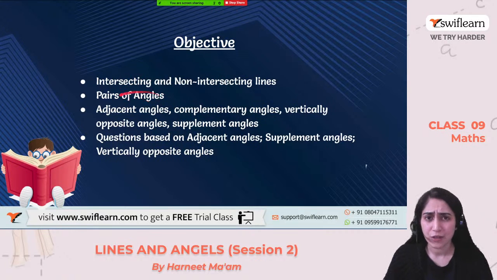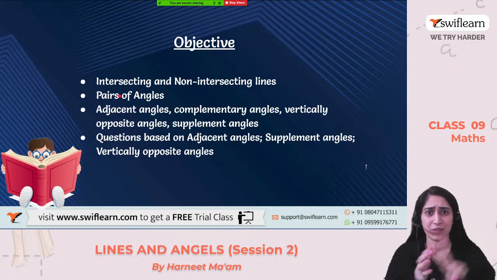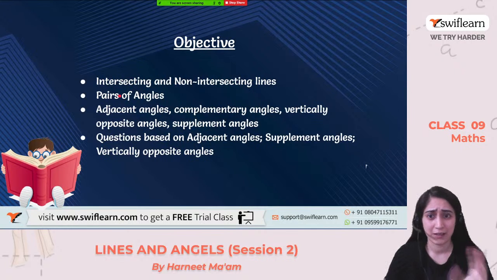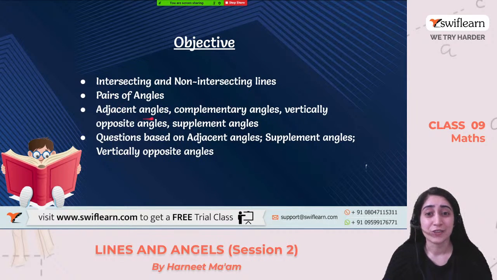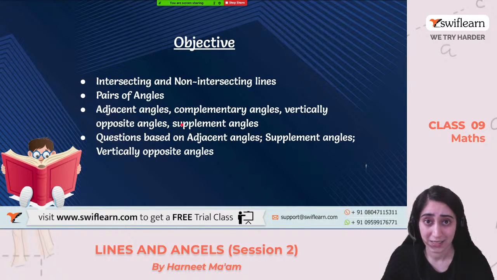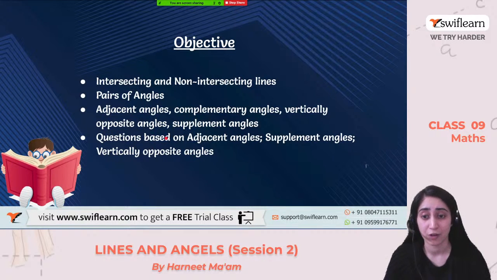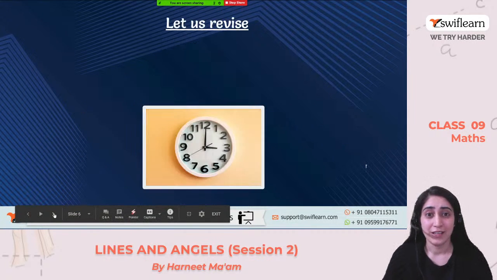So what are pairs of angles? Pair means something which is two, so two angles. We'll study that today. There are different types: adjacent angles, complementary angles, vertically opposite angles, and supplementary angles. We are also going to study questions based on adjacent angles, supplementary angles, and vertically opposite angles. So we'll not only study the concept, but also use those concepts in practically solving the questions in your textbooks. So let's start.